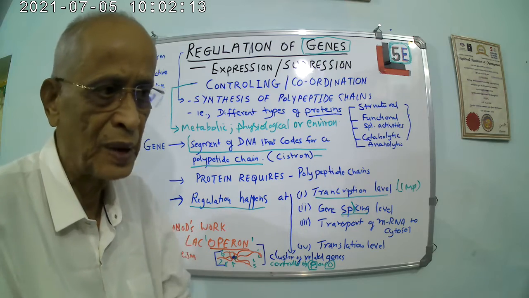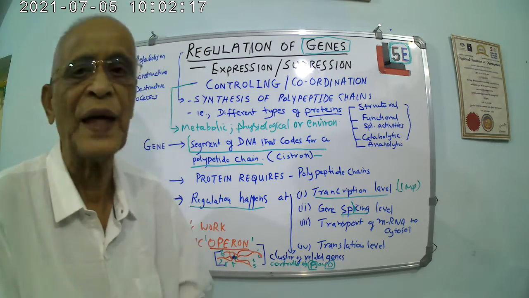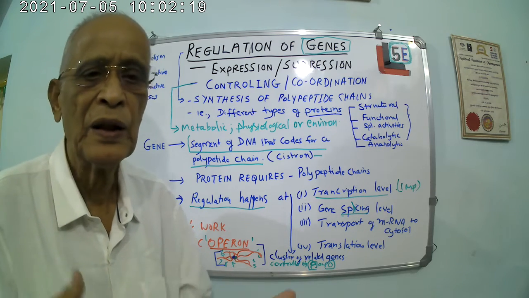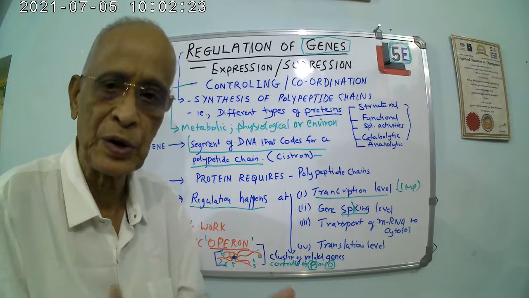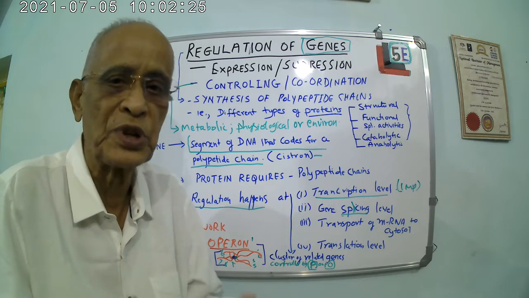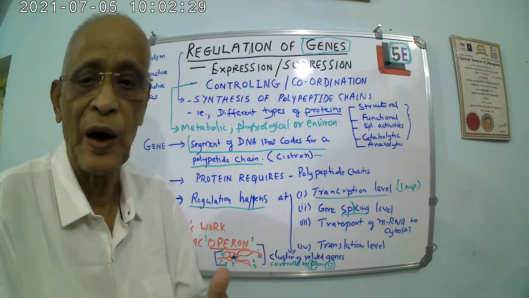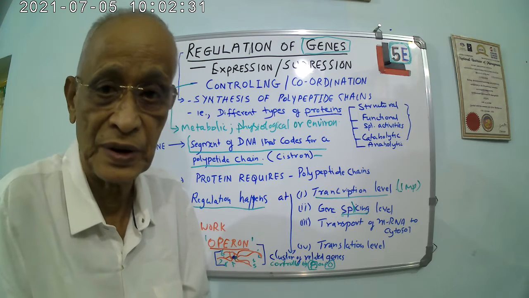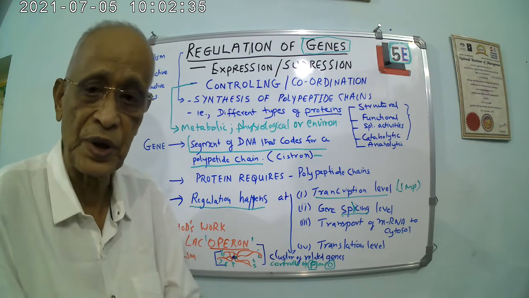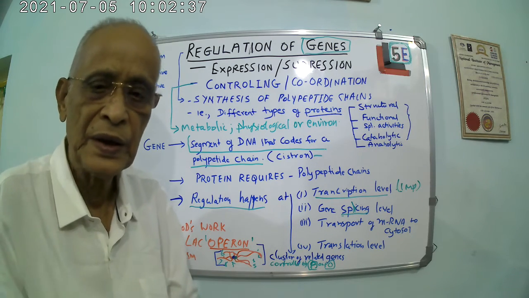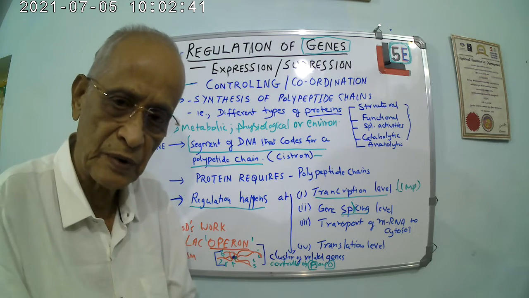You know, sometimes in a disease like cancer, cell division and cell growth cannot be controlled. Uncontrolled division of cells will go on. Then genes have lost their function in that condition. Therefore, the living system always takes care to control the expression of the genes in the form of proteins.